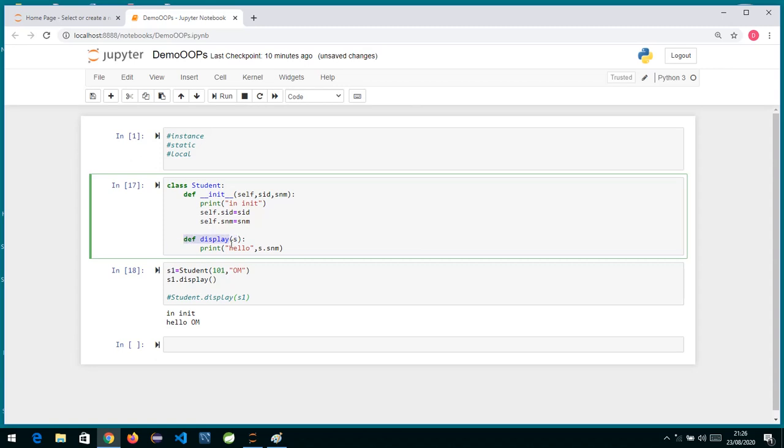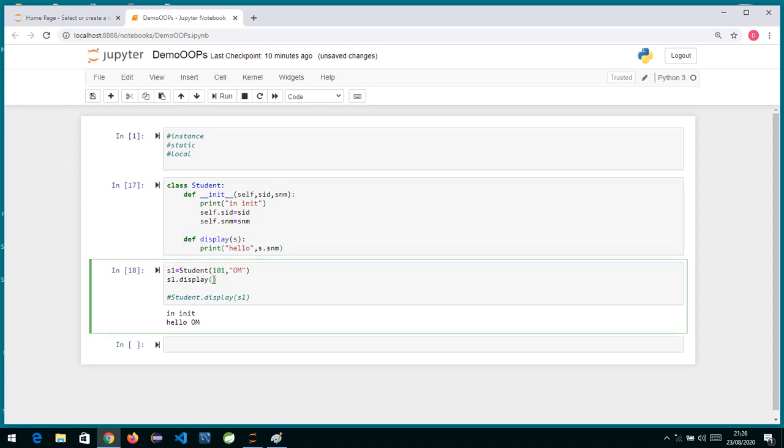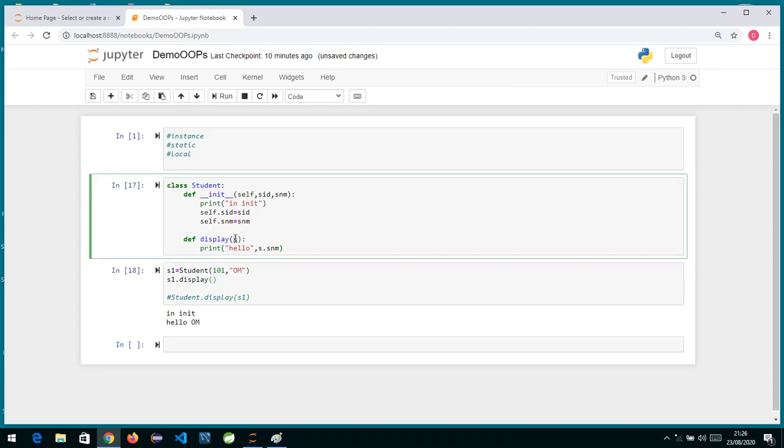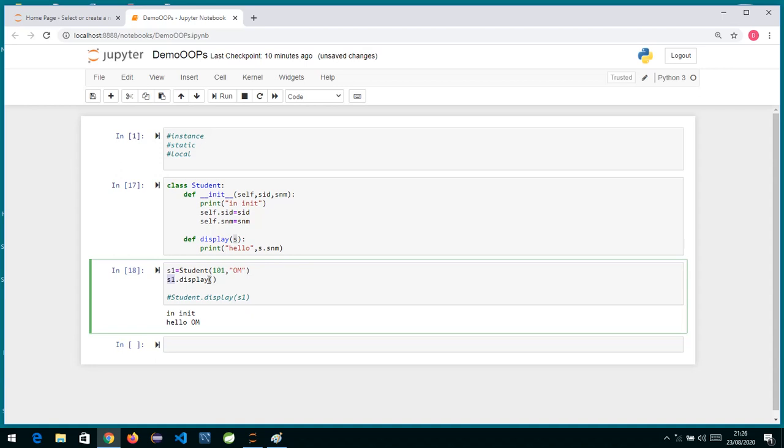So this is my instance method, and if you see, I have not passed anything inside this, because this s is nothing but the address of the current object, and this is passed internally by the Python interpreter over here. We don't have to pass it.